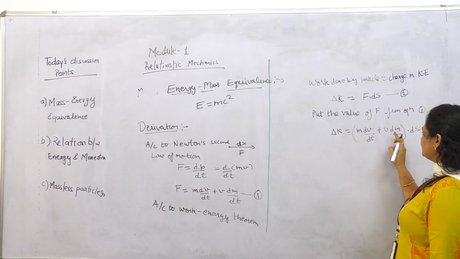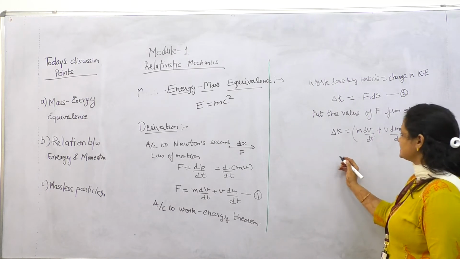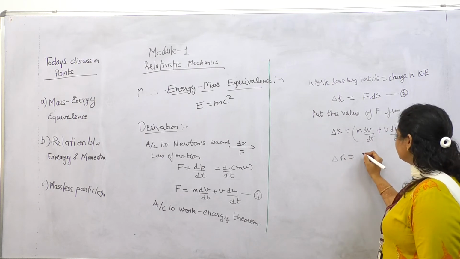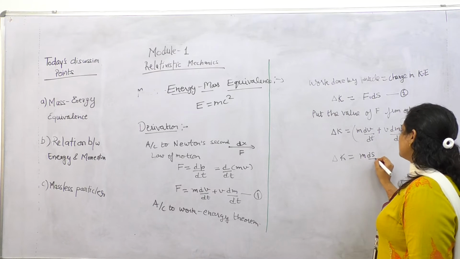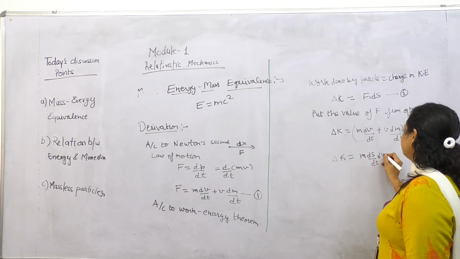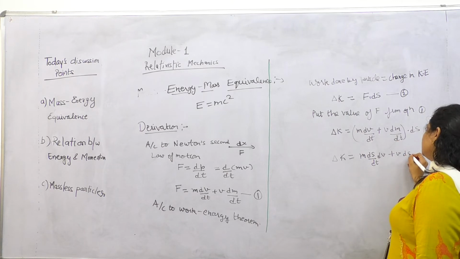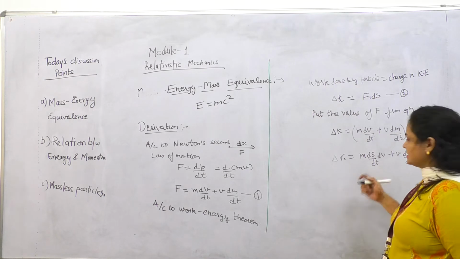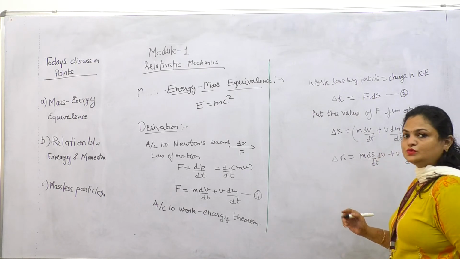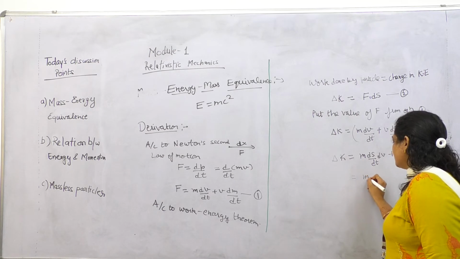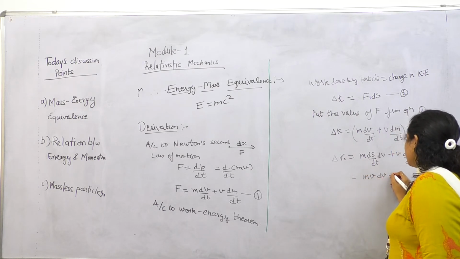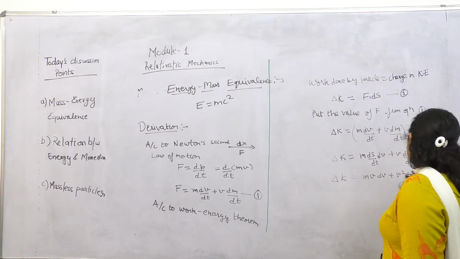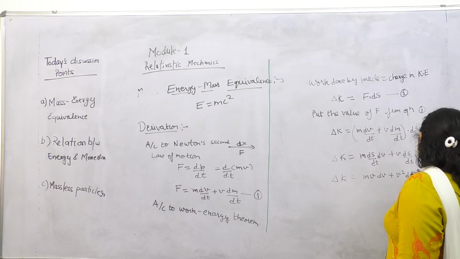Multiplying this, we get m ds over dt into dv plus v ds over dt dm. ds over dt, displacement upon time, is equal to velocity. So mv dv plus v square dm, that is delta K. This is equation 3.